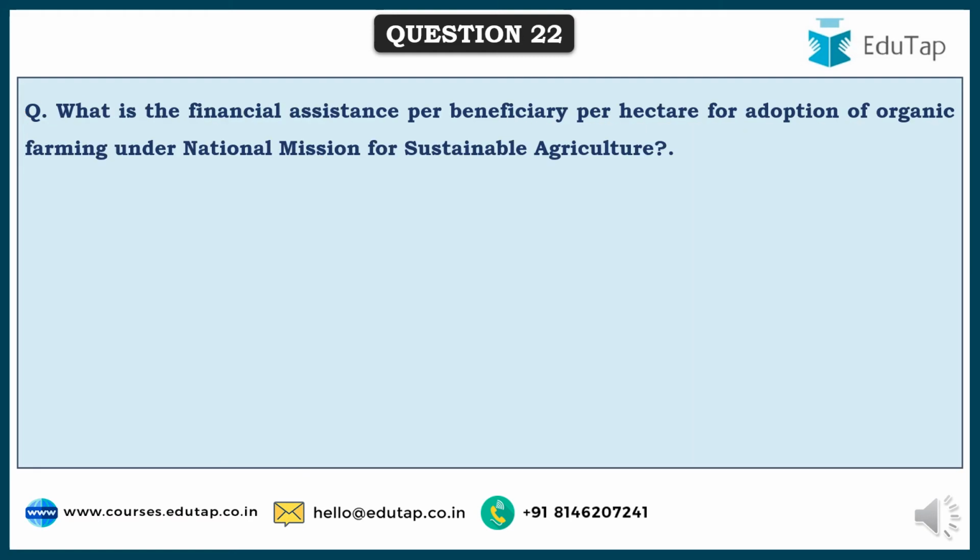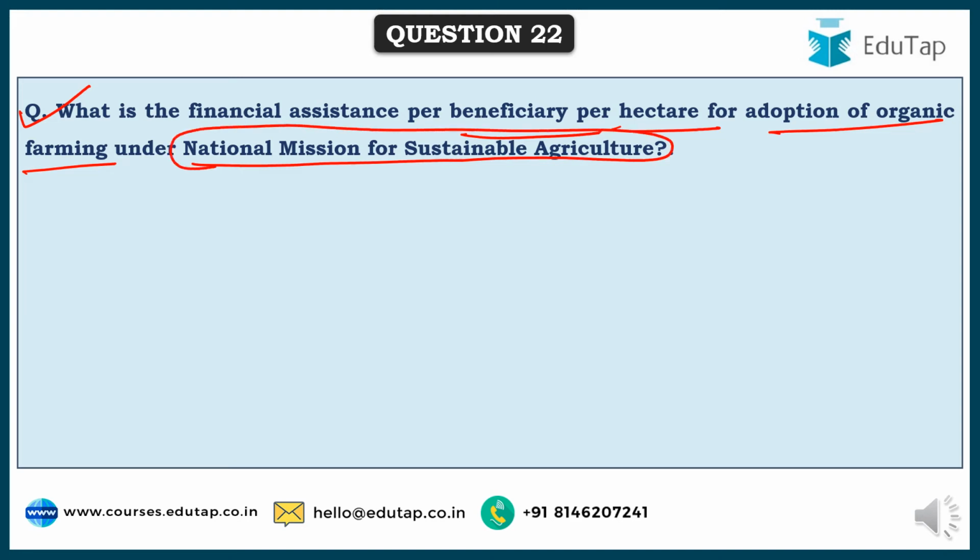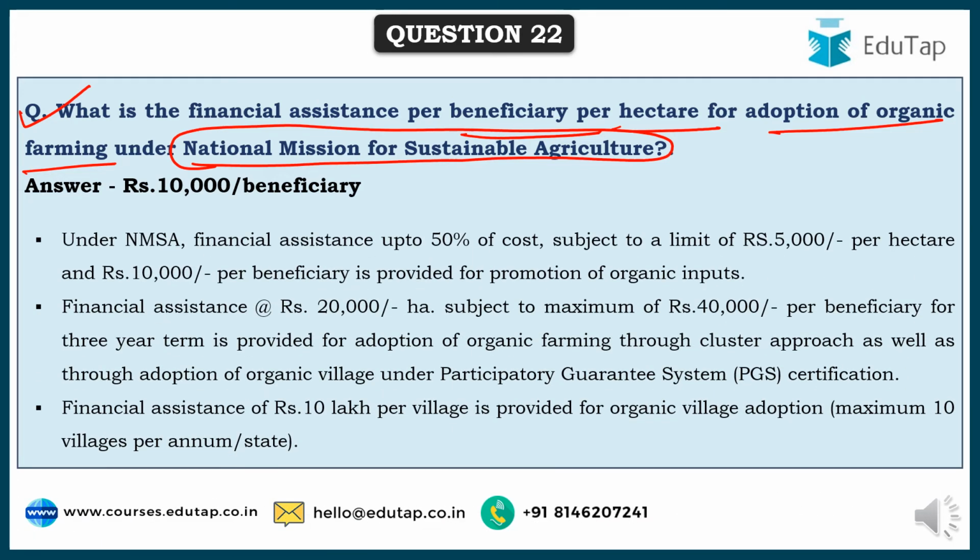So friends, here comes the next question. What is the financial assistance per beneficiary per hectare for adoption of organic farming under National Mission for Sustainable Agriculture? Friends, as per this, they provide 10,000 rupees per beneficiary, and the financial assistance actually is up to 50% of cost, subject to a limit of 5,000 per hectare, and 10,000 per beneficiary is provided for promotion of organic inputs.